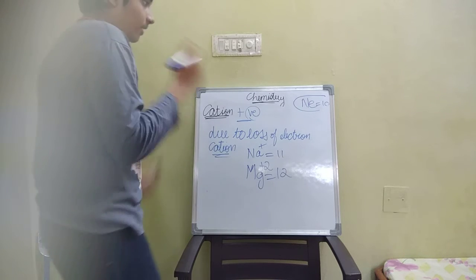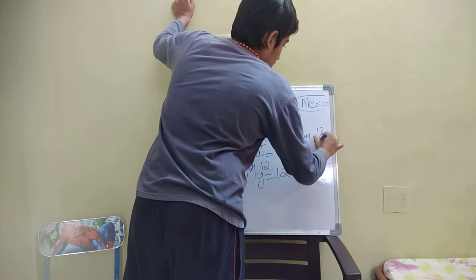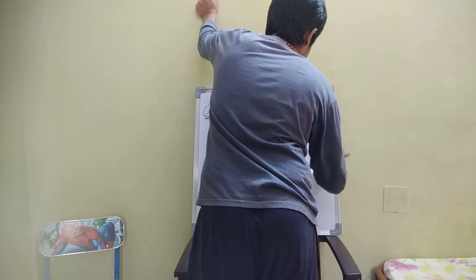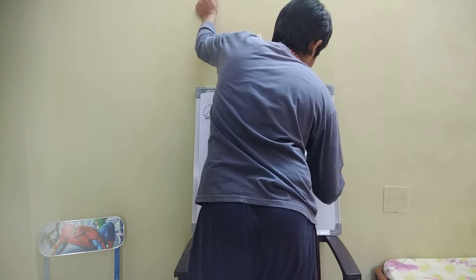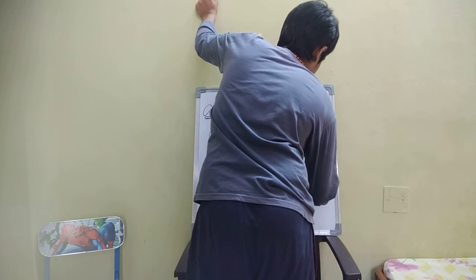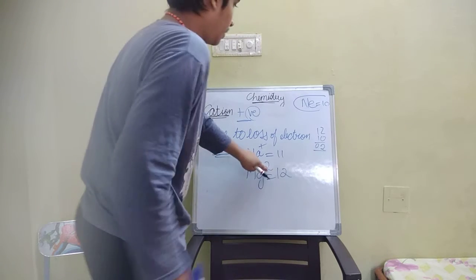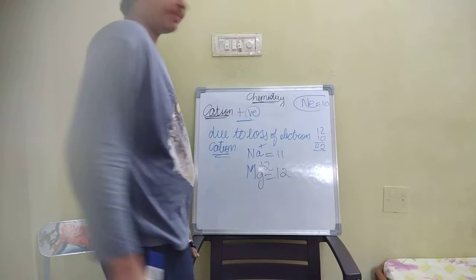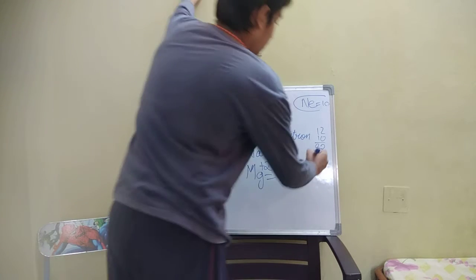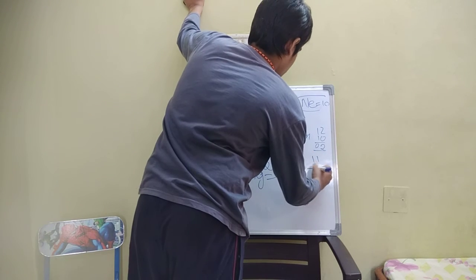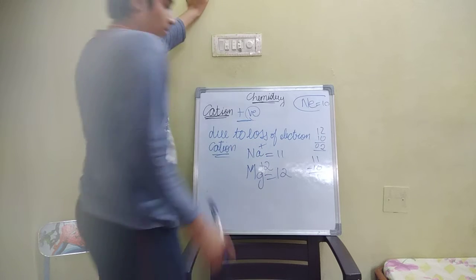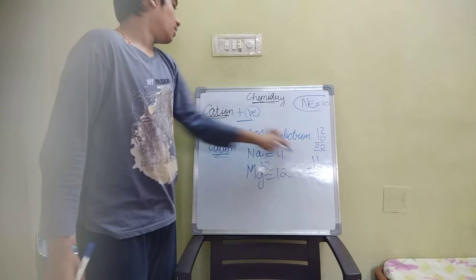Okay, see, I'll tell you how much. So what do we write here? To make it stable, we go like this: one positive, two positive. To make it stable, we represent it like this.